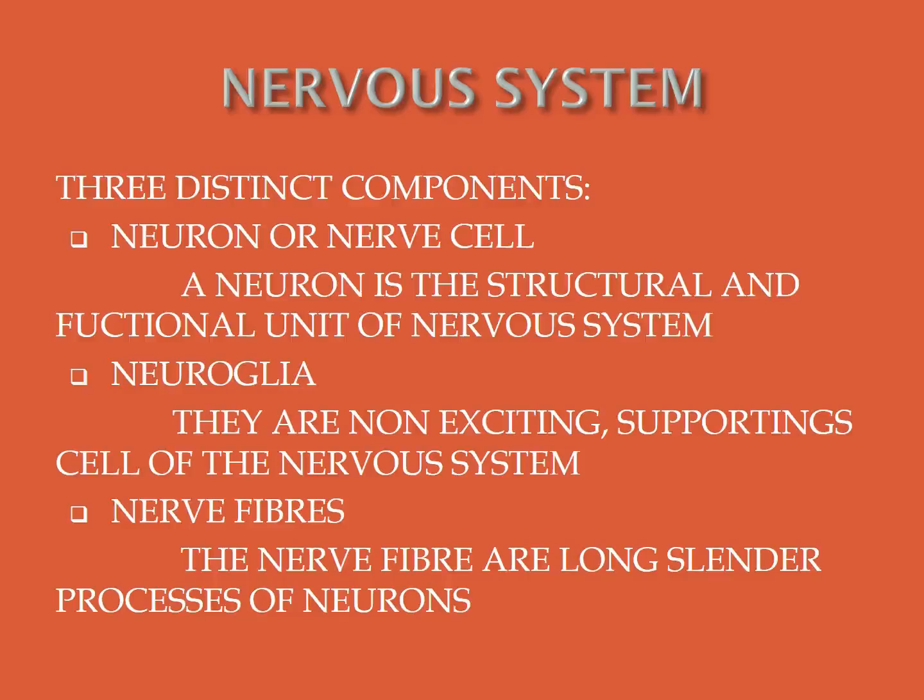Next, we will study the structure of the neuron. What is a neuron? Neuron is the structural and functional unit of the nervous system. Now everybody see the picture, the structure of the neuron.